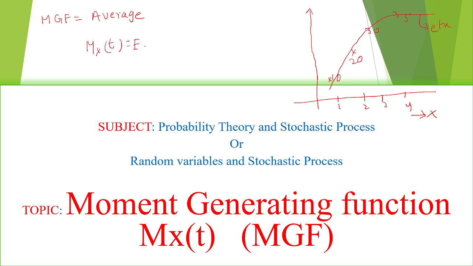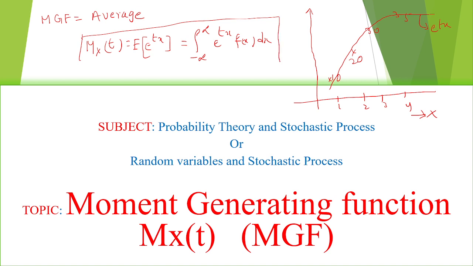the expectation of e power tx, which is the integral from minus infinity to plus infinity of e power tx f of x dx. This is for the continuous random variable average.